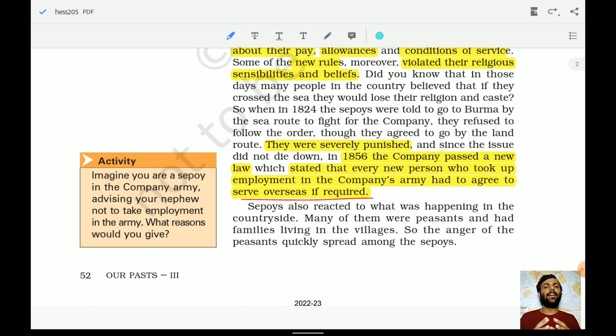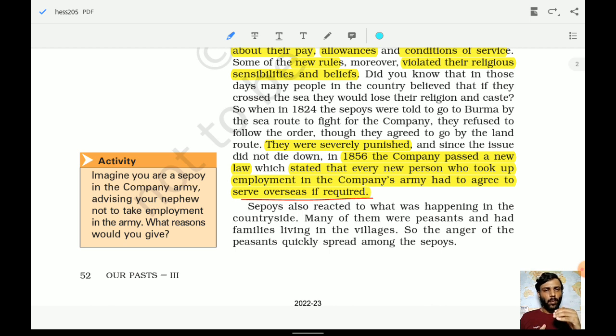So when the sepoys were told to go to Burma by sea route to fight for the company, they refused. Why? Because they did not want to lose their caste or their religion, because it was an important thing for the people at that time. And in the contemporary world also we see how religion and caste are intertwined with Indian people, whether they belong to different religions.